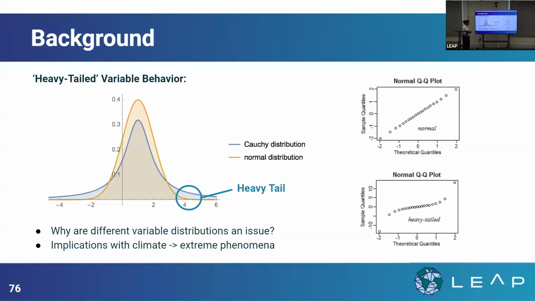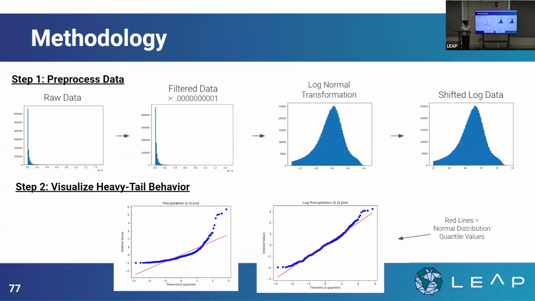And also it's really important in the scope of machine learning because a lot of machine learning techniques nowadays use a loss function called mean squared error, and MSE loss doesn't assume a heavy-tail distribution, it assumes a normal distribution. So that heavy-tail behavior might not be fully captured by using an MSE loss or a normal distribution prior trained machine learning or neural network. So that's the background as to why I decided to focus on this.